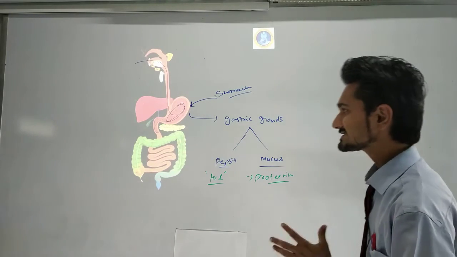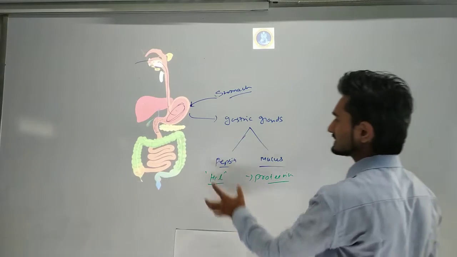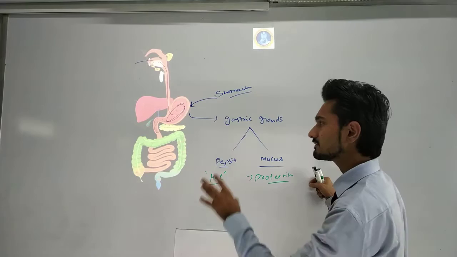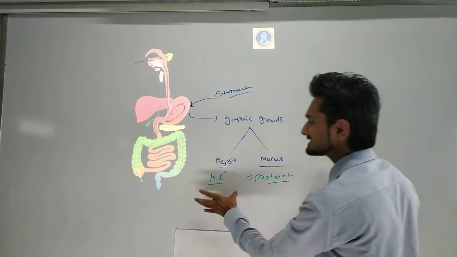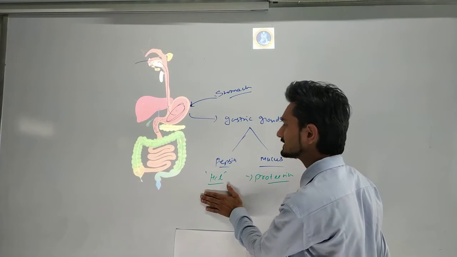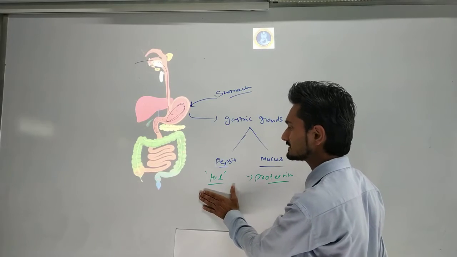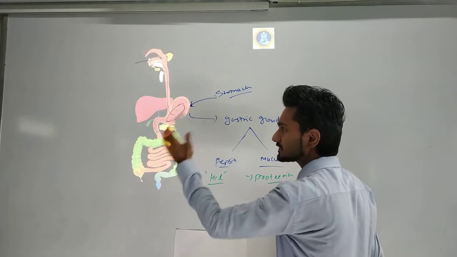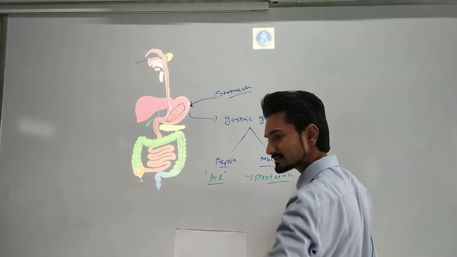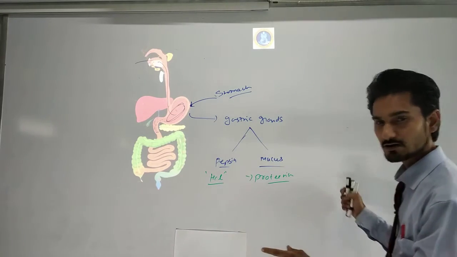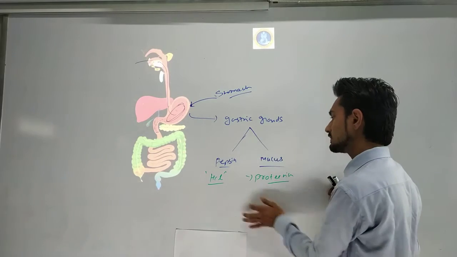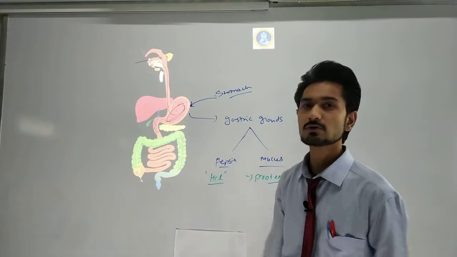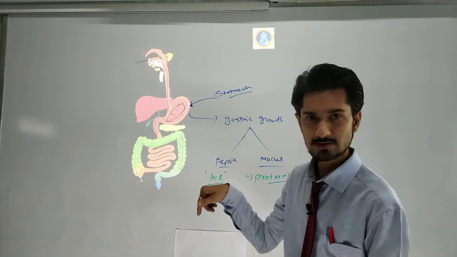So gastric glands create two kinds of secretions in the stomach: pepsin, which starts the digestion process along with the hydrochloric acid that gets mixed with the food, after which the food goes to the next level of the digestive system, and mucus, which protects the stomach's whole wall from the hydrochloric acid.